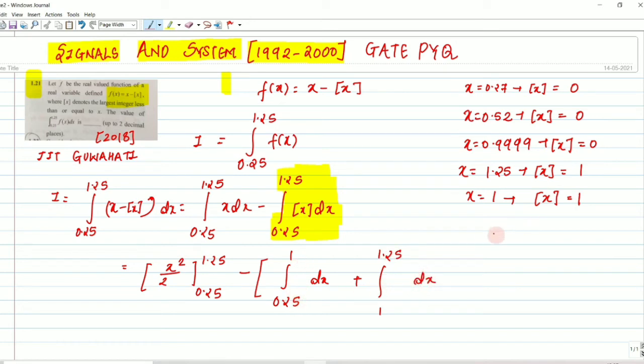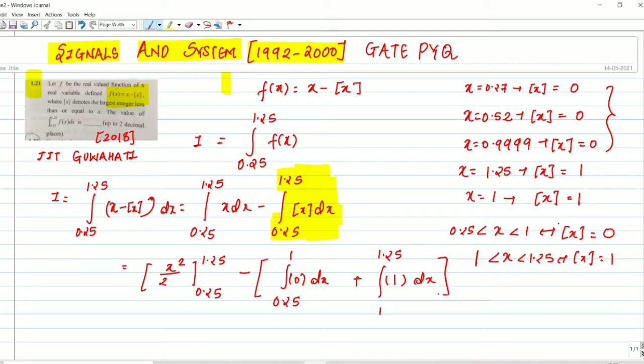For x greater than 0.25 but less than 1, not equal to 1, the corresponding ⌊x⌋ will be 0. For x equal to 1 and less than 1.25, the value of ⌊x⌋ will be 1. So we write 0 for the first part and 1 for the second.